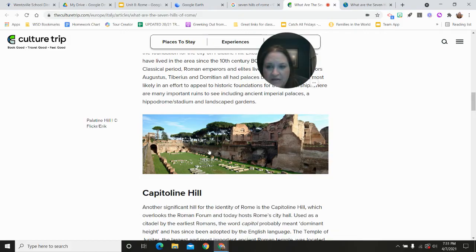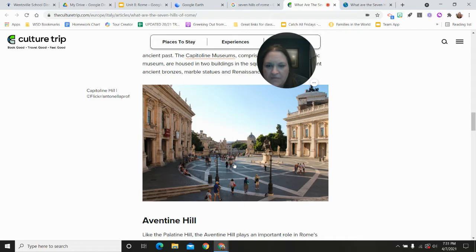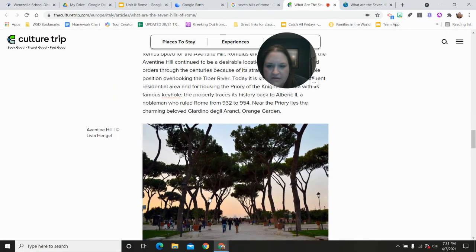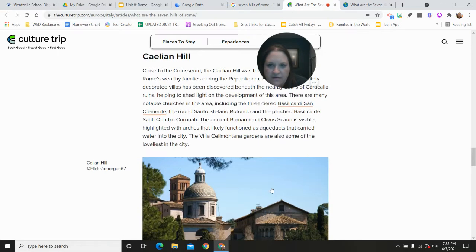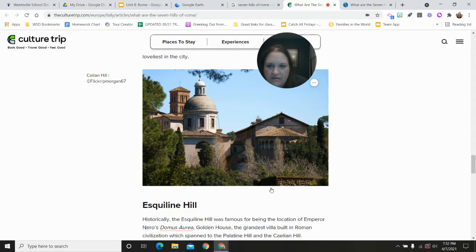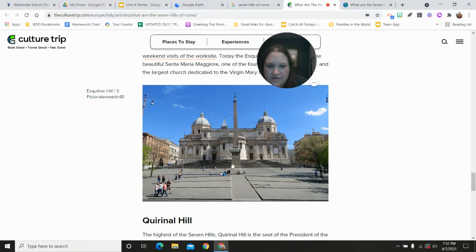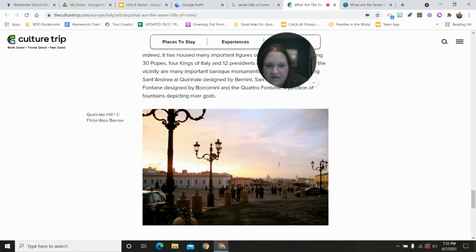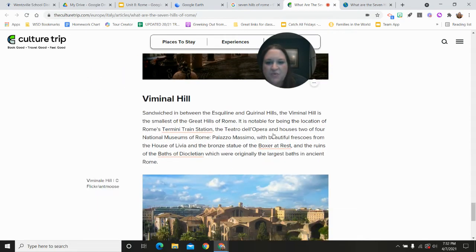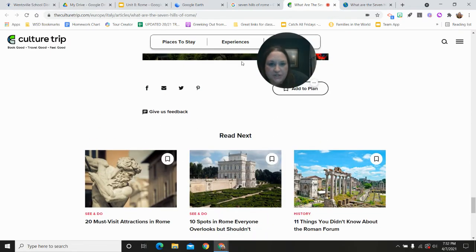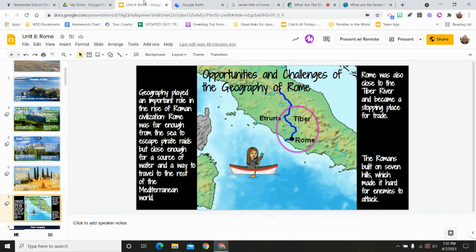This is Palatine Hill right here in this picture. Here's another view of Capitoline Hill. Aventine Hill here. Caelan Hill here. Esquiline Hill, as you can see, it's up, and this would be a walk up this hill right here. I know it's kind of hard to see, but these are the hills that Rome was founded on. And again, it was mostly for protection, which would give them more protection than just the mountains.